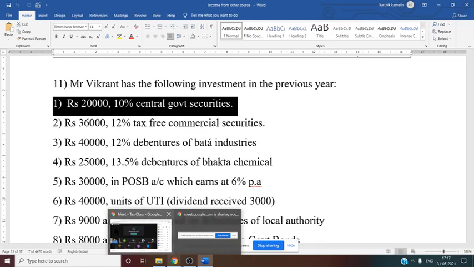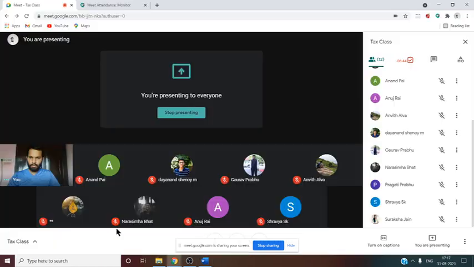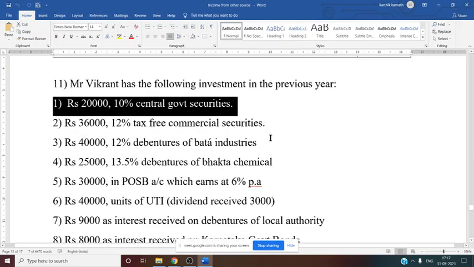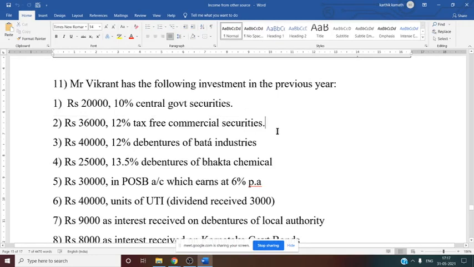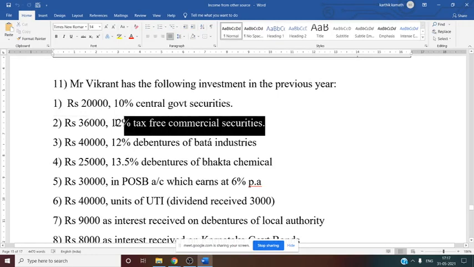Do we need to gross this up? Central government security, 10%. No, sir. No. So directly you can calculate here. What is the value, interest value? That is 20,000 into 10%. You will get the amount. Now next thing, that is 36,000 12% tax free commercial securities.